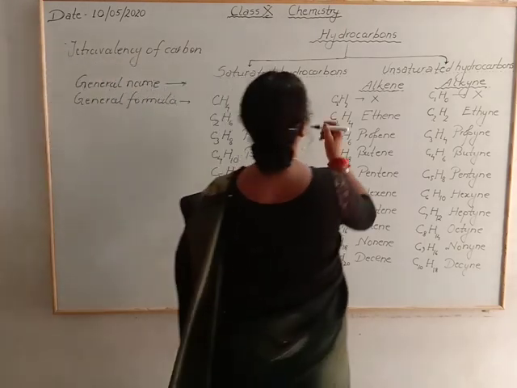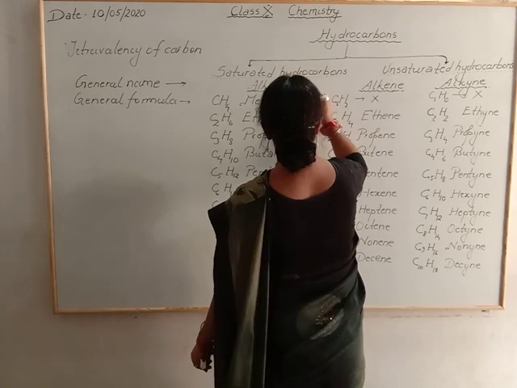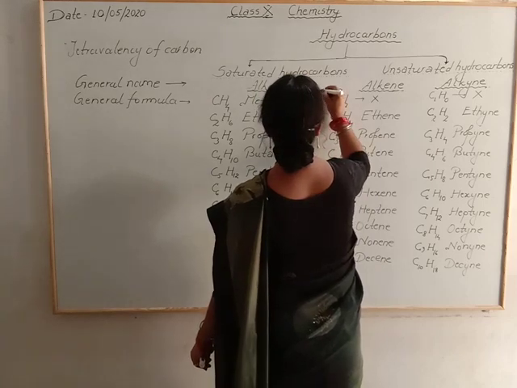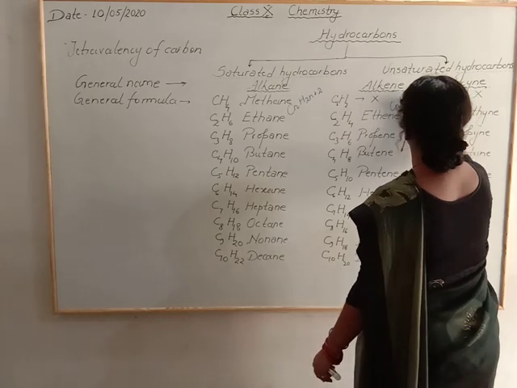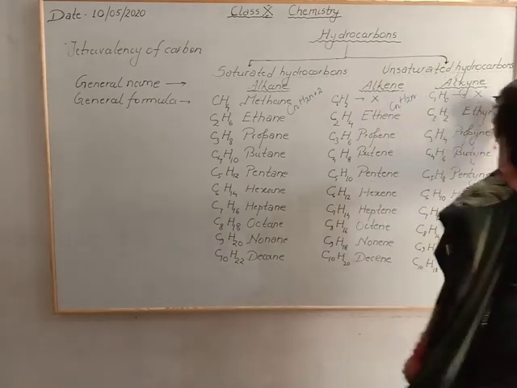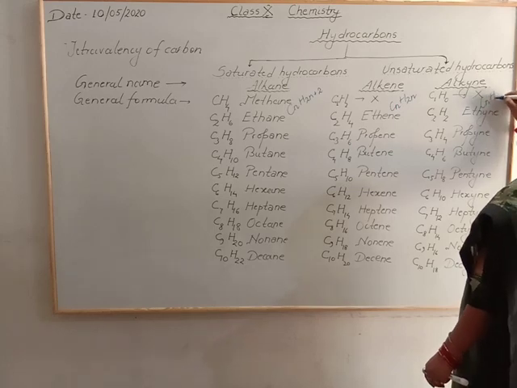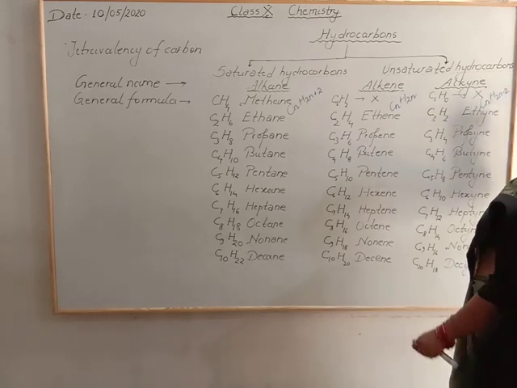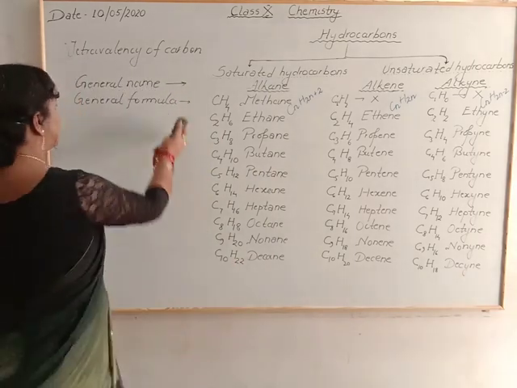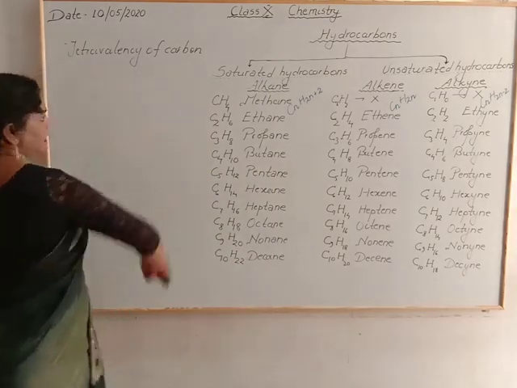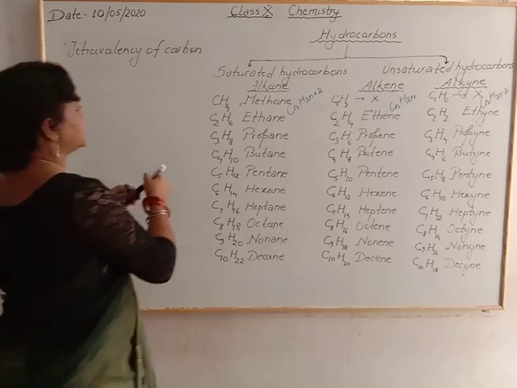For alkane, the general formula is CnH2n+2. For alkene, the general formula is CnH2n, and for alkyne, the general formula is CnH2n-2. Now for the members of alkane, alkene, alkyne, we have to use this formula.